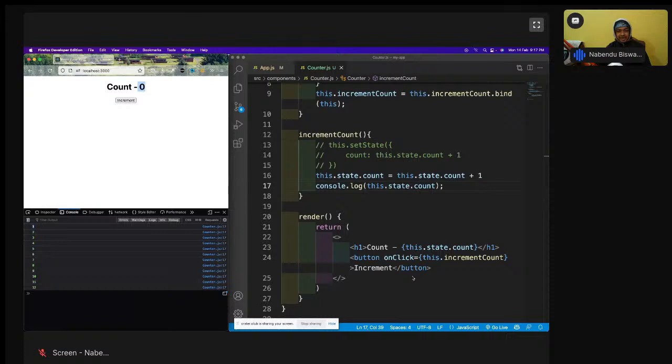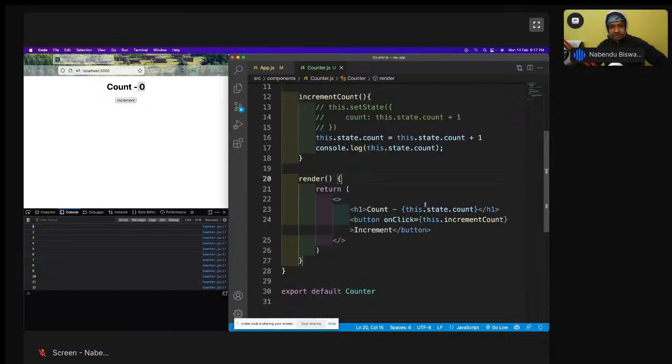But there is a thing in React. If I don't use this.setState to update my state, the render function will not run. The render function is the magic of React. In a pure JavaScript project you have to update the DOM yourself, and it is not that easy to update the DOM so frequently. In React, whenever you change the state or props get passed to a component, the render function will run, and only when it reruns does the DOM get updated.